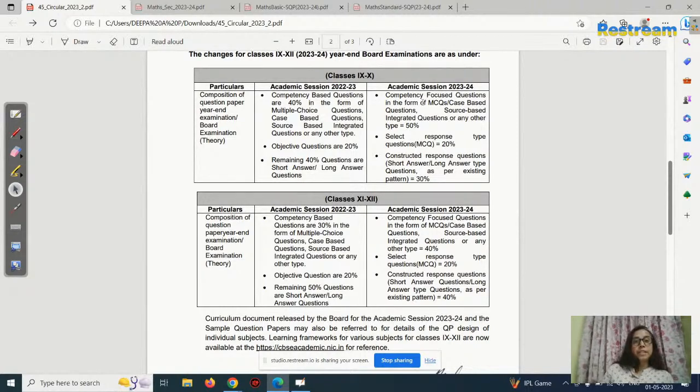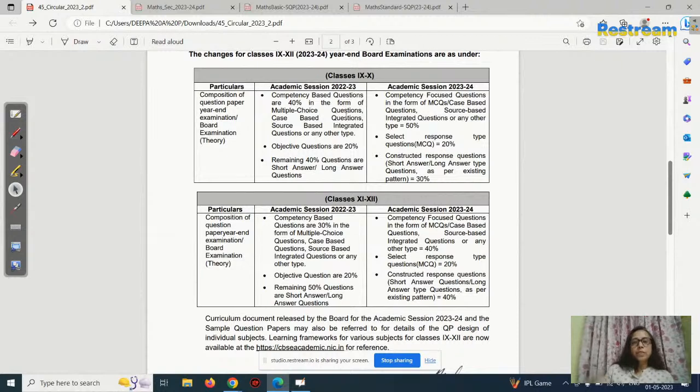Everything will be given, but not like for the primary children, where there is a paragraph and you choose and write. Not like that. Something will be there, some formulas you have to apply. You have to understand from which chapter, which concept, according to the concept based. Sometimes you have to apply the formulas, sometimes some logical thinking, and according to that you have to find out the answer. That answer must be in the bracket, multiple choice questions. So 50 percentage is competency based questions in the form of MCQs, case based questions, source based integrated questions, or any other.